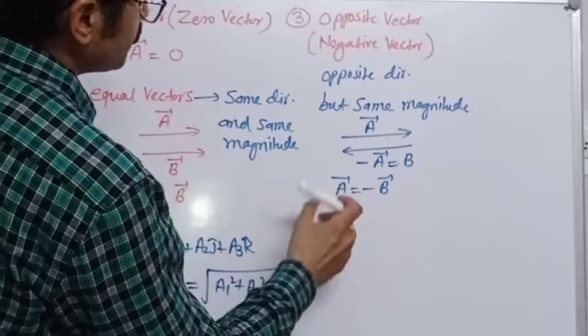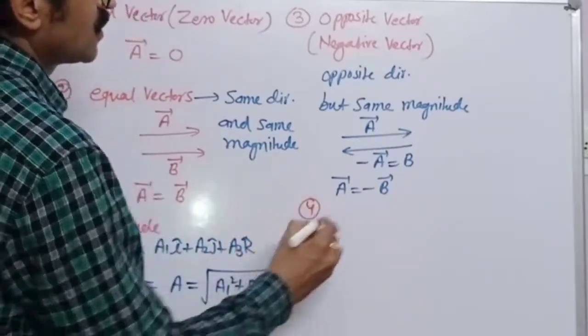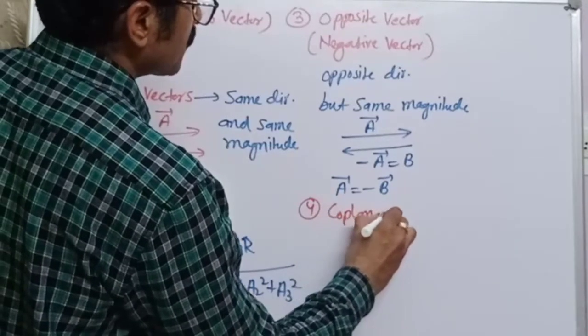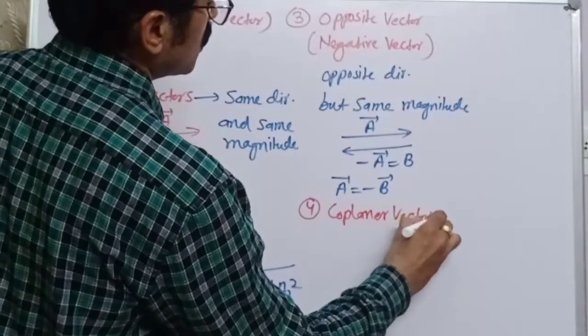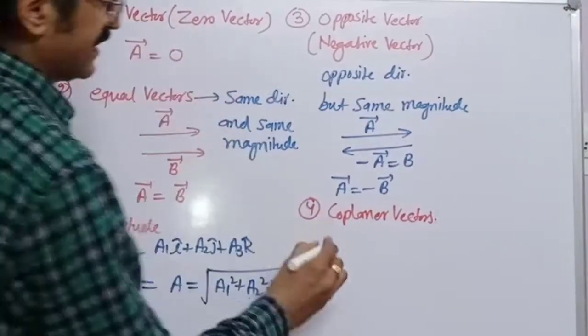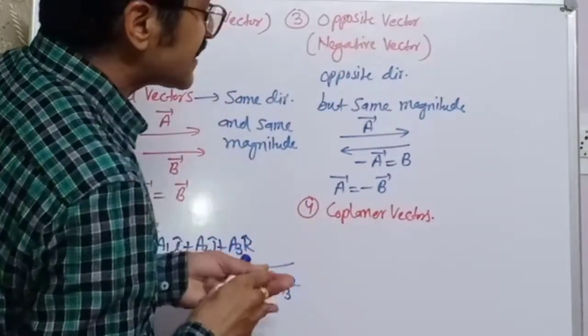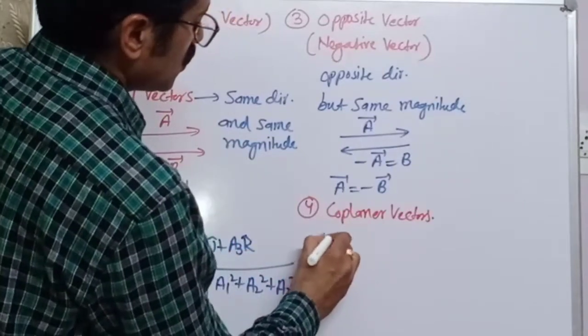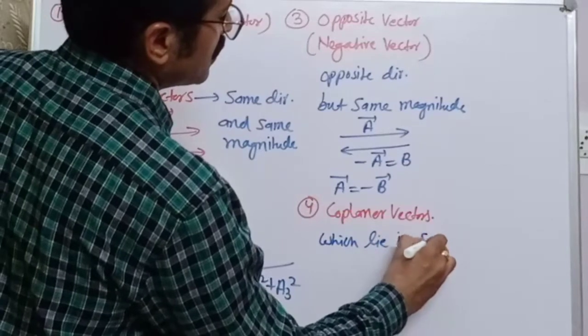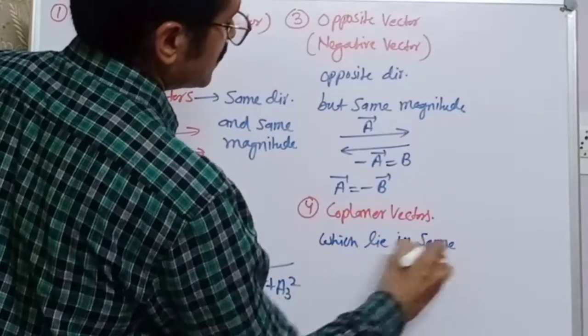Next is coplanar vectors. Coplanar vectors means those vectors which exist in the same plane, which lie in the same plane, you can say.